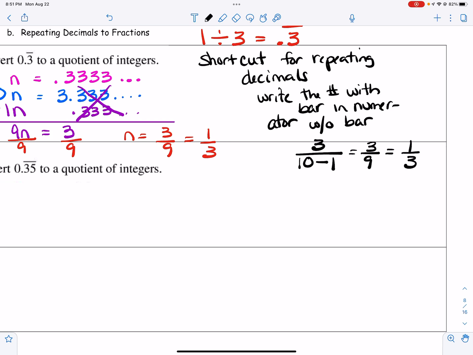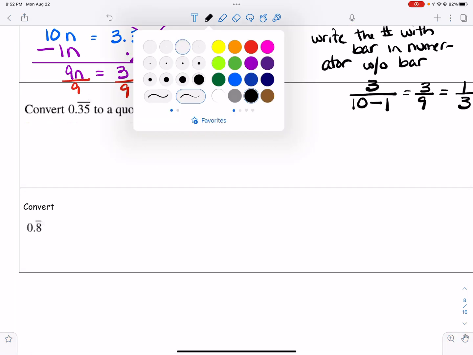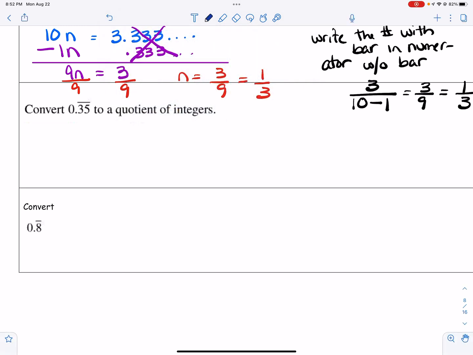Okay, so using the shortcut, we're going to try this one and we're going to do a few more. Okay, so I'm going to take 0.35 repeating. I'm going to write 35 in the numerator. There's 2 numbers that repeat. So I take 100, the repeater bar, and always subtract 1.